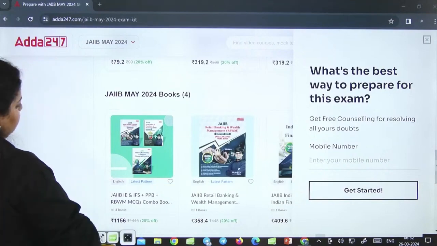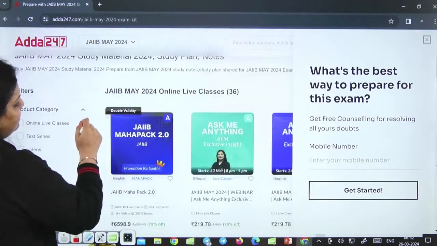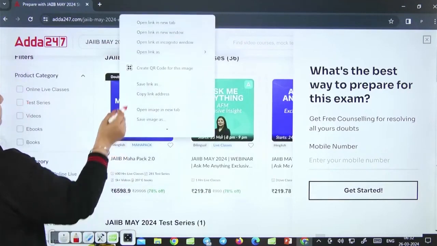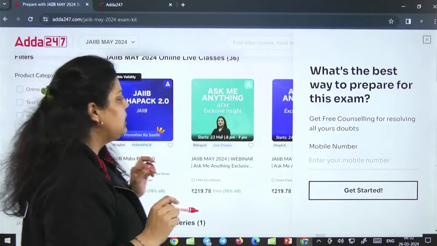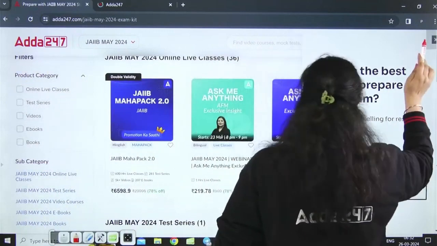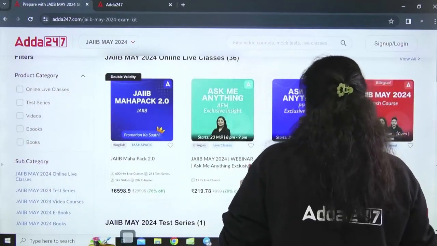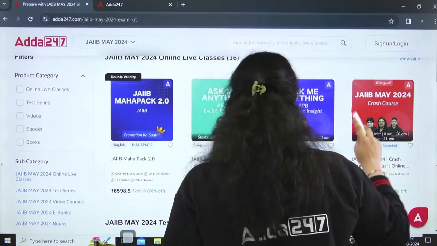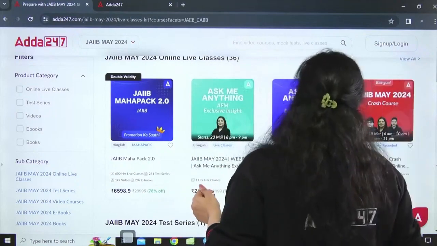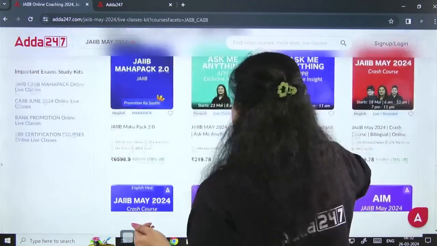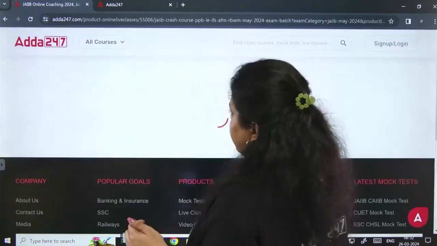Okay, now apart from that, if you want to enroll in the live batches, so this is your Mahapack and you can see double validity is there. And I keep telling you, whenever you find double validity is available, then you have to go with the Mahapack because it gives you maximum benefit, and this is your crash course.